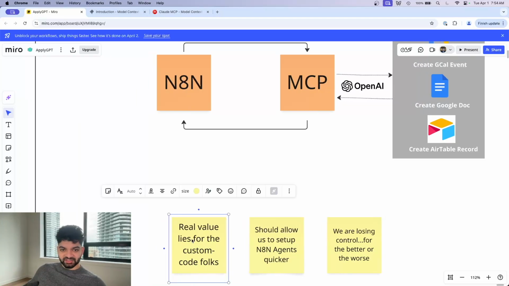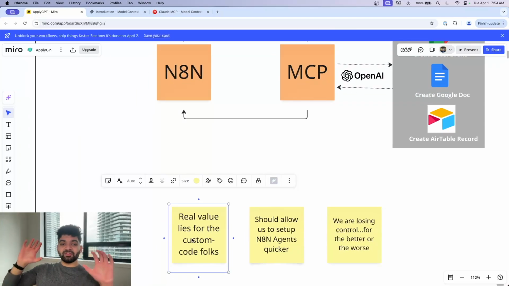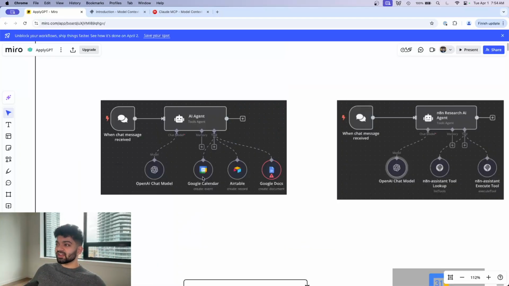And the reason why you guys can see this is because think about it, if you had to build this from scratch, right? N8N's kind of doing this for us, but if I wanted to make a custom code program that is connected to Google Calendar, to Airtable, to Google Docs, I have to write the code for every single one of them. I have to look in the documentation for every new program, every new tool I want to add, figure out how their API requests work, and then connect it together, debug it. Like that whole process, it takes a long time.